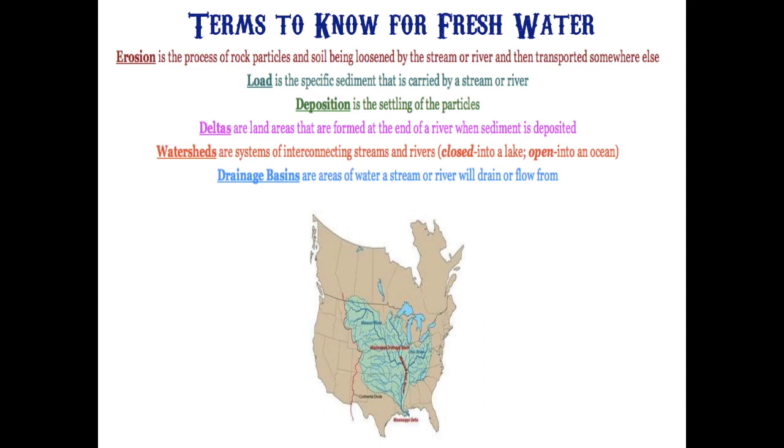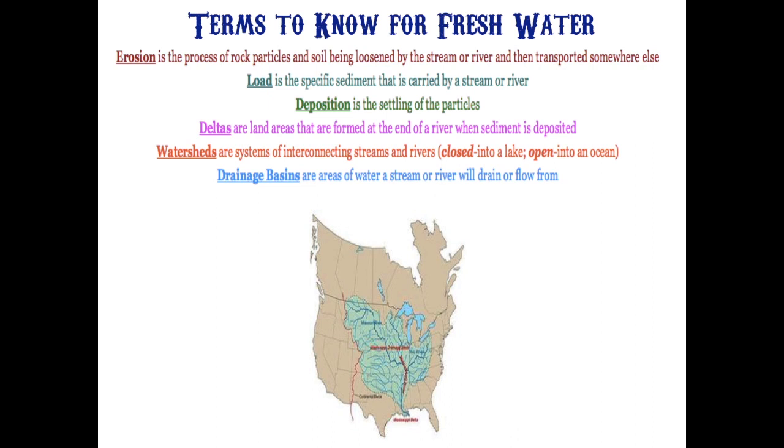One way to remember this is O for open, O for ocean. So if your interconnected streams and rivers that are draining from the land empty into the ocean, that's an open watershed. But if the watershed then empties into a lake, okay, a lake is confined, it's closed, that's a closed watershed.